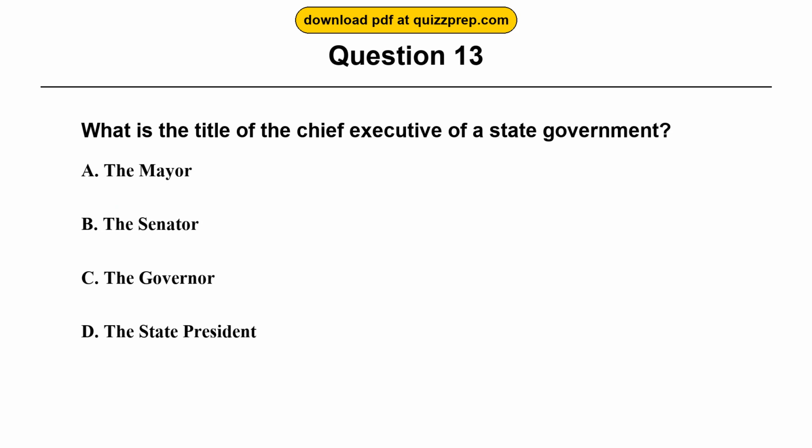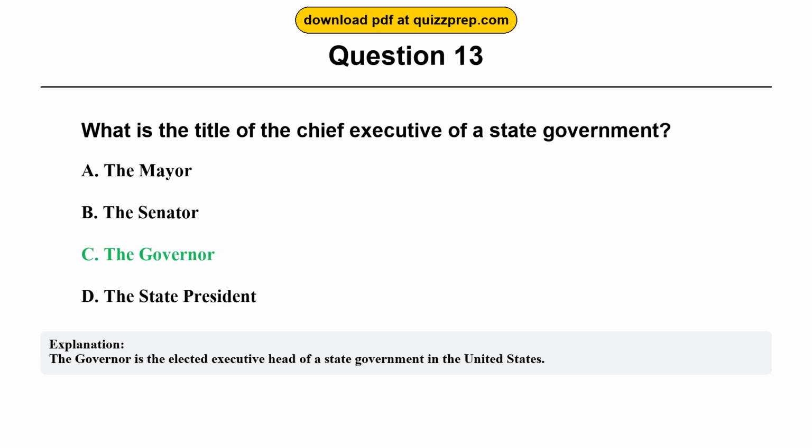Question 13. What is the title of the chief executive of a state government? Option A. The mayor. Option B. The senator. Option C. The governor. Option D. The state president. The correct answer is option C. The governor. The governor is the elected executive head of a state government in the United States.